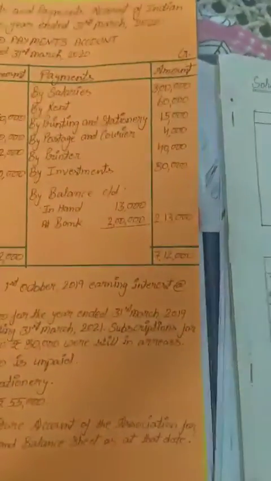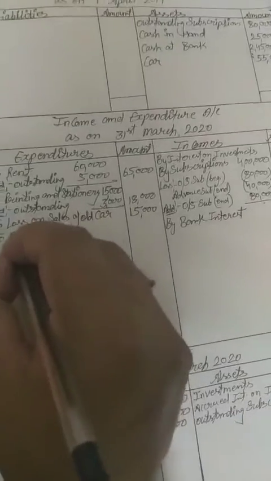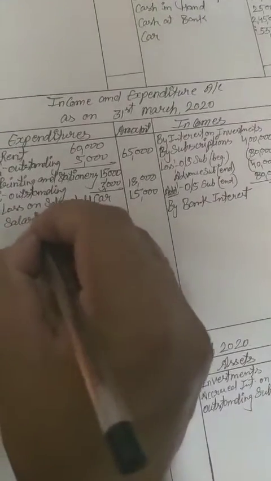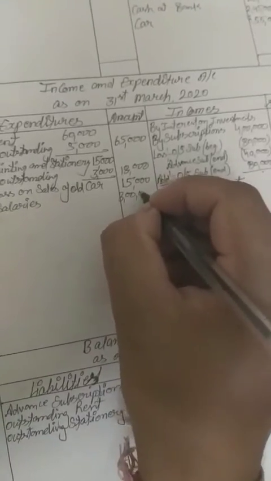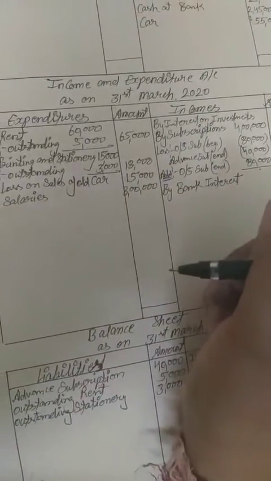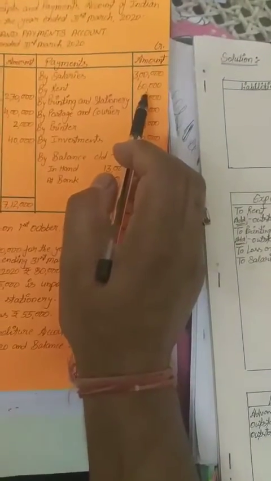This is the expense, so on the expenditure side we will show to salaries, book value 3 lakh. Next one, by rent. Related to rent we have done the adjustment, the adjustment was also given in this question.